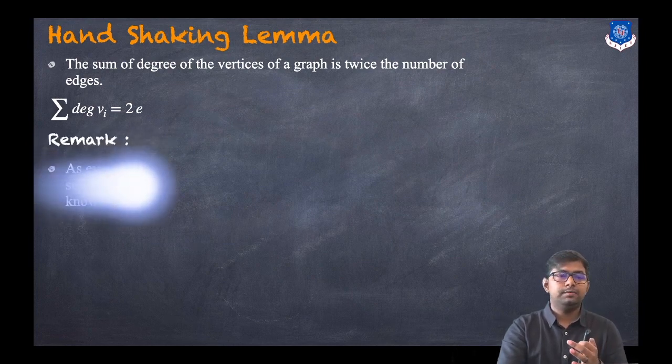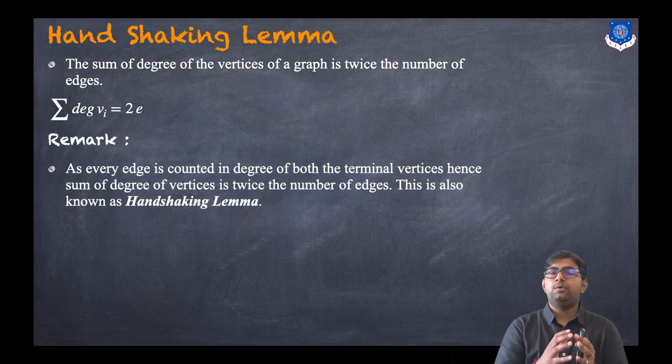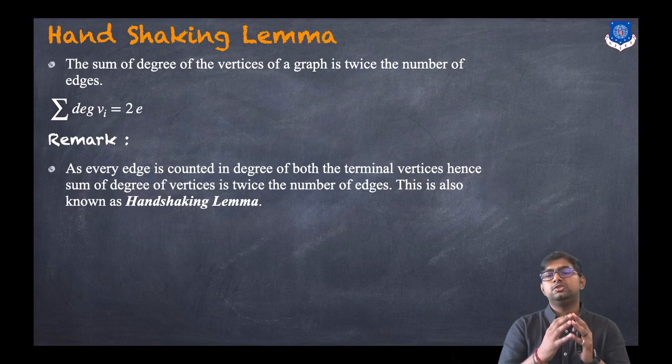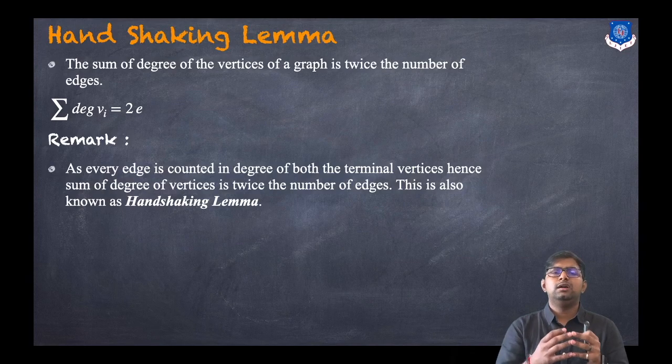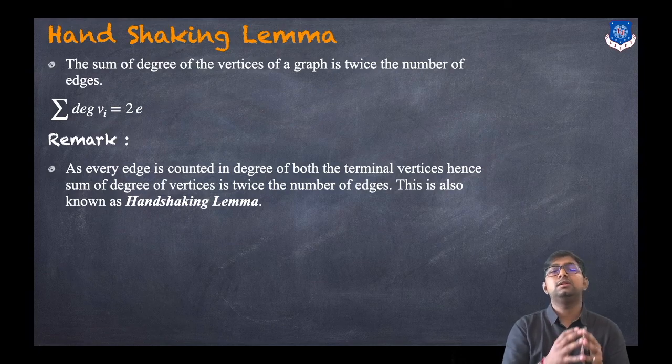Now, a remark: as every edge is counted in the degree of both of its terminal vertices, the sum of degrees of vertices is twice the number of edges. This is also known as the handshaking lemma. Suppose at a party you shake hands with each and every person; how many total handshakes will there be? You will get this answer from this lemma.